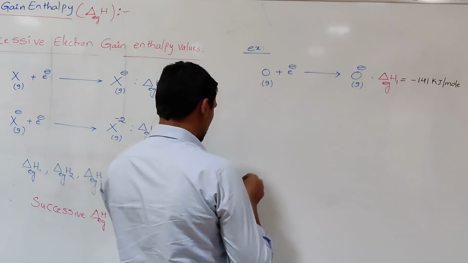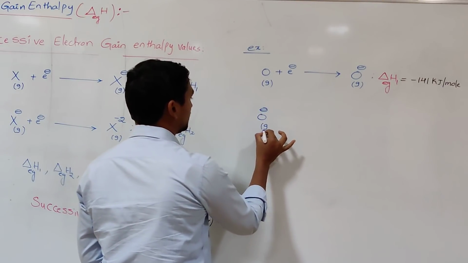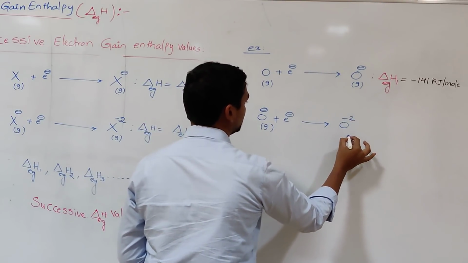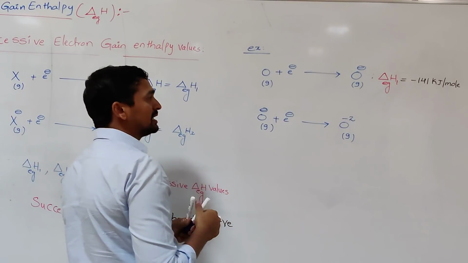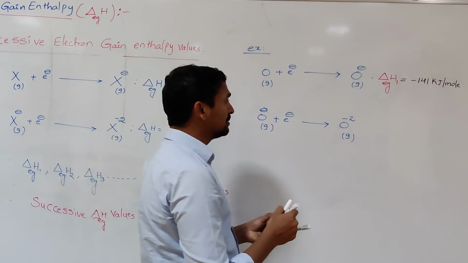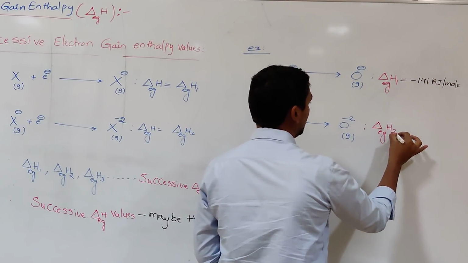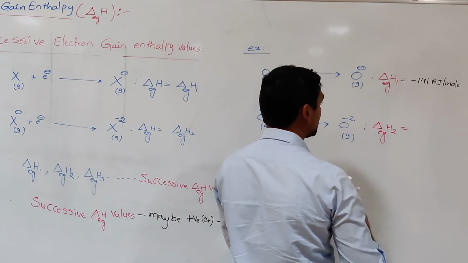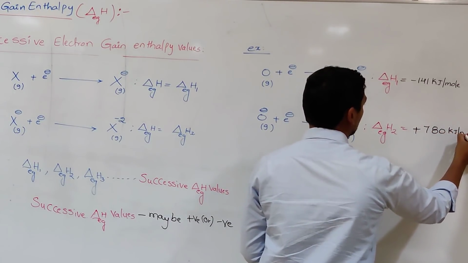Then to the O minus, if you add one more electron, the second electron, it is converted into O minus 2. When you added the first electron, the repulsions slightly increased. By adding the second electron, the repulsions increase further. So to overcome those repulsions, definitely energy will be utilized. That's why in this case the electron gain enthalpy value becomes positive, that is plus 780 kilojoule per mole.